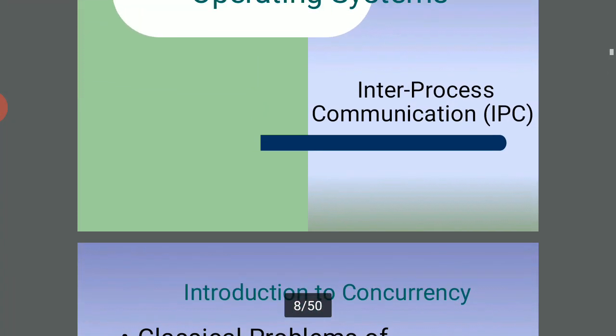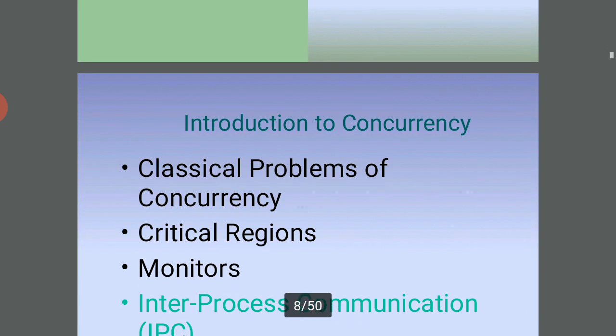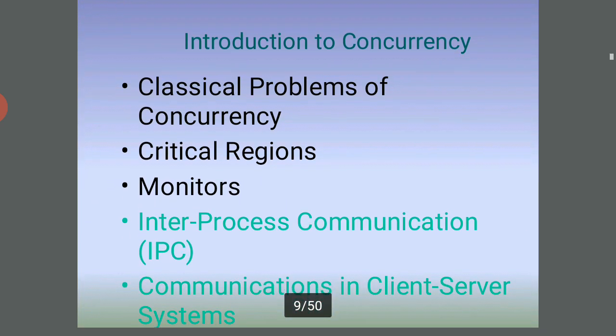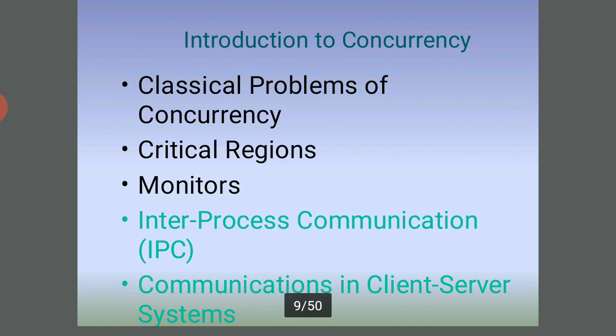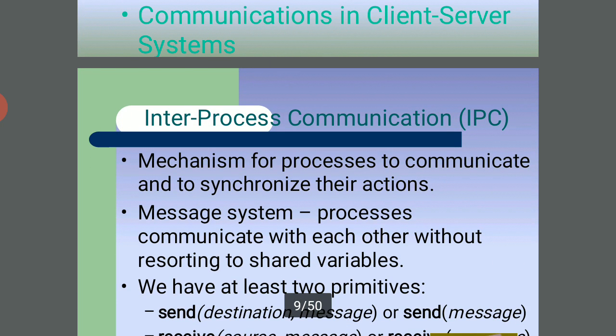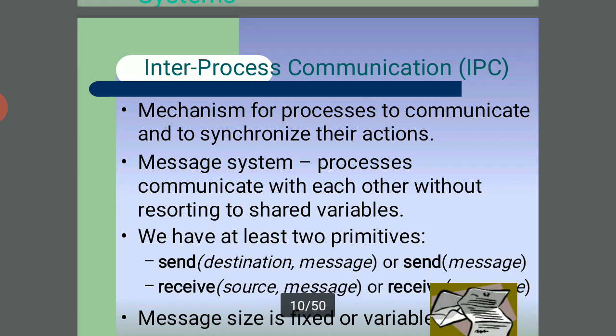In the operating system, we have inter-process communication. The topics are an introduction to concurrency, the classical problems of concurrency, critical regions, and the monitor. Then inter-process communication and communication in client-server systems. Briefly, we will explain these topics. Introduction to concurrency we already explained in previous classes. Inter-process communication, IPC, is a mechanism for processes to communicate and to synchronize their actions.